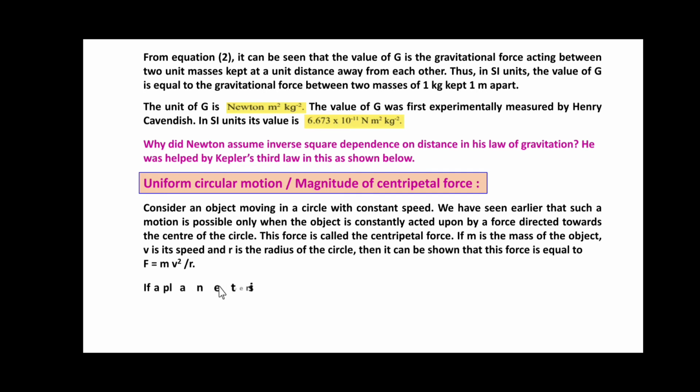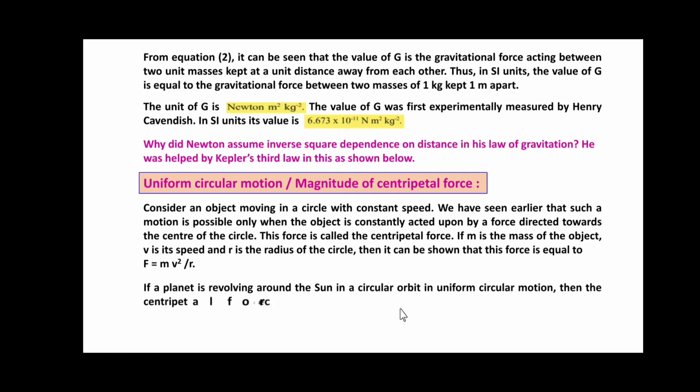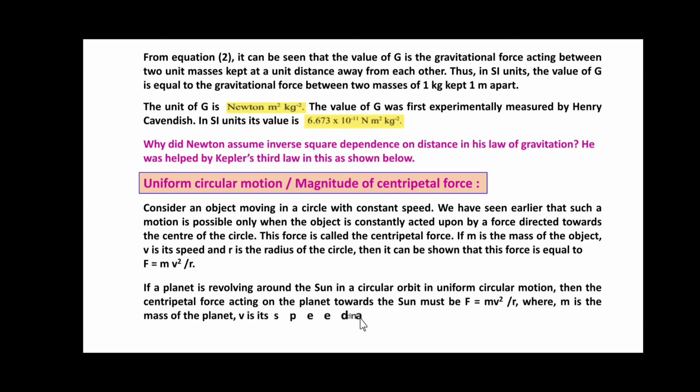r. Friends, if a planet is revolving around the sun in a circular orbit, in uniform circular motion, then the centripetal force acting on the planet towards the sun must be F equal to mv squared upon r, where m is the mass of the planet, v is the speed and r is the distance from the sun. So friends, the speed of the planet can be expressed in terms of the period of revolution T as follows.